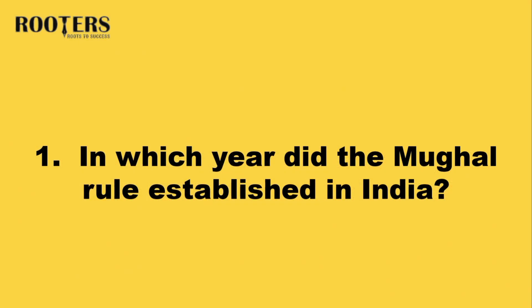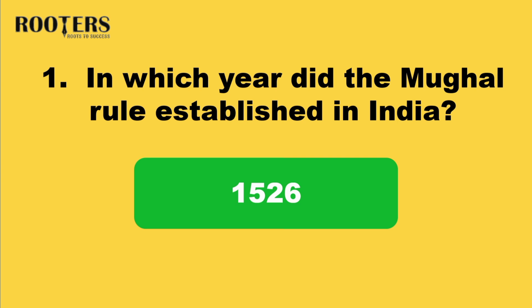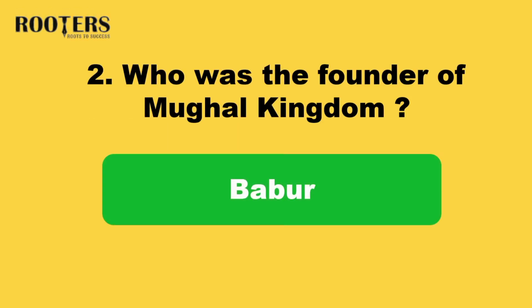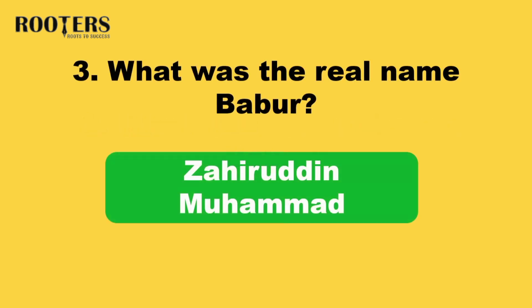1. In which year was the Mughal rule established in India? Answer: 1526. 2. Who was the founder of the Mughal kingdom? Answer: Babur. 3. What was the real name of Babur? Answer: Zahiruddin Muhammad.